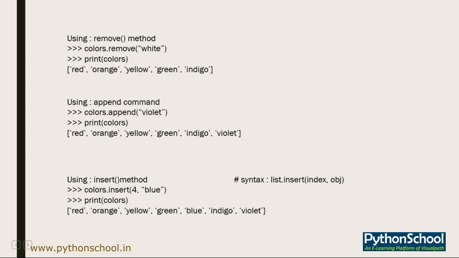So what I'll do is call that colors variable dot append function, and into the bracket I'll mention violet. So it will automatically add that violet color into our list.